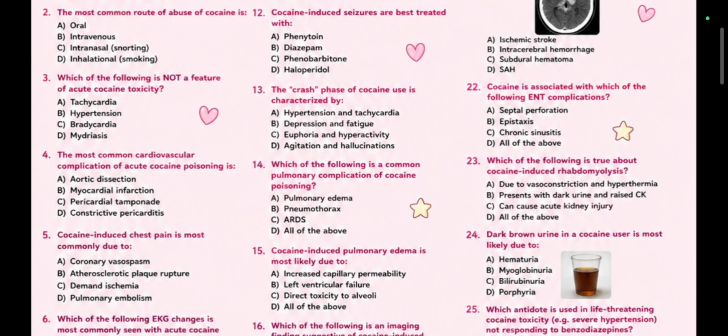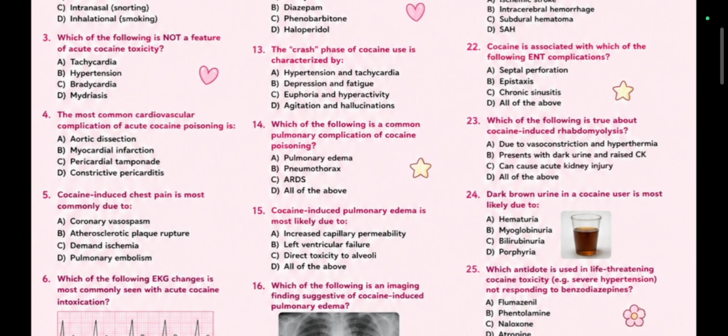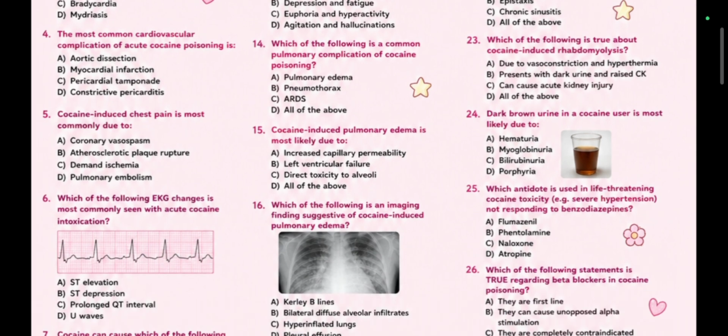Cocaine is associated with which of the following ENT complications? Septal perforation, epistaxis, chronic sinusitis, all of the above. All of the above. Factual question. Which of the following is true about cocaine-induced rhabdomyolysis? Due to vasoconstriction and hypothermia, presents with dark urine and raised CK, can cause acute kidney injury, all of the above. Rhabdomyolysis is breakdown of muscles. All of the above is the right answer. Dark brown urine in cocaine user is most likely due to hematuria, myoglobinuria, bilirubinuria, porphyria. I told you, rhabdomyolysis means myoglobinuria.